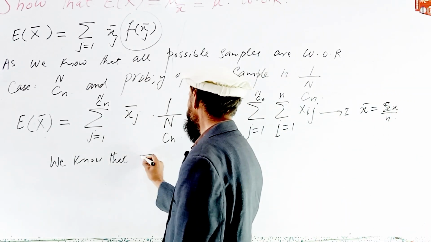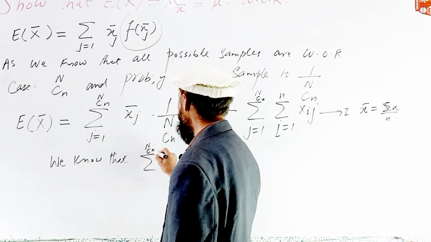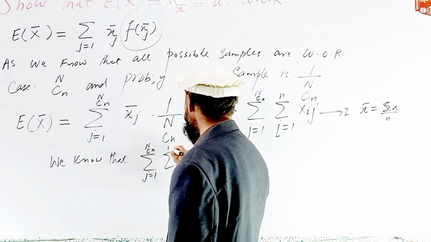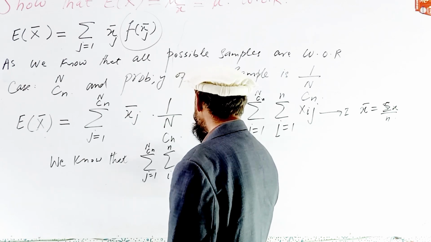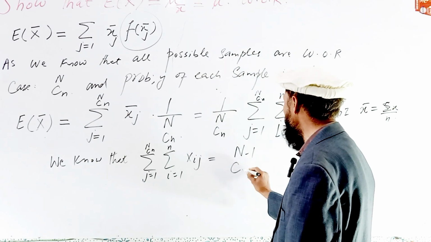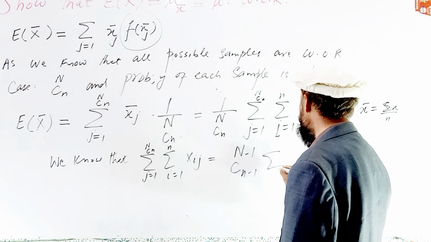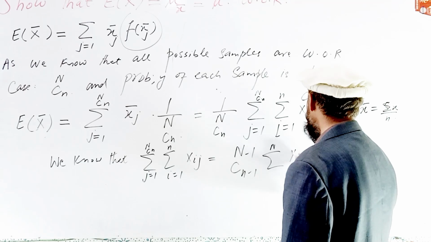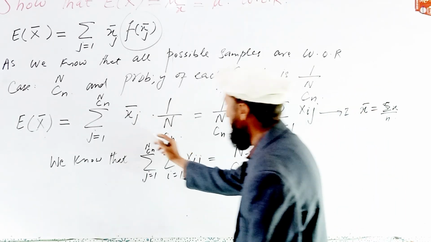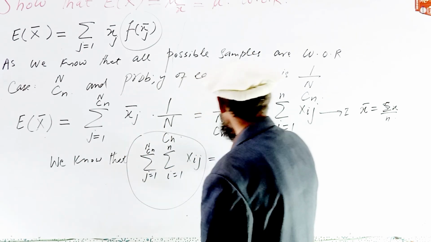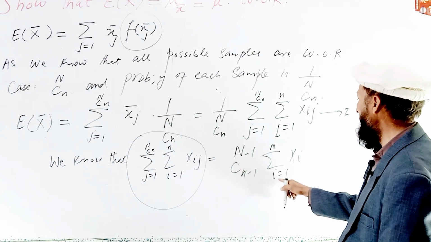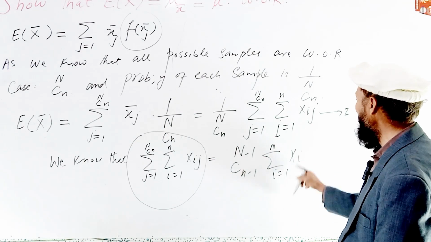We know that in case of with replacement, the summation of x_ij is equal to N minus 1 combination n minus 1 times summation i is equal to 1. So the whole term is equal to N minus 1 combination n minus 1 times summation i is equal to 1 up to N of x_i.